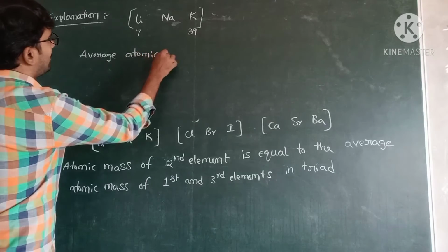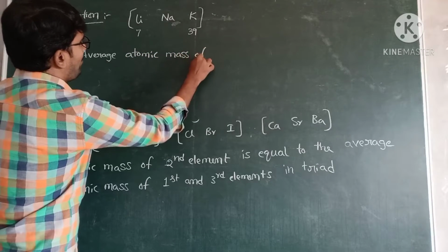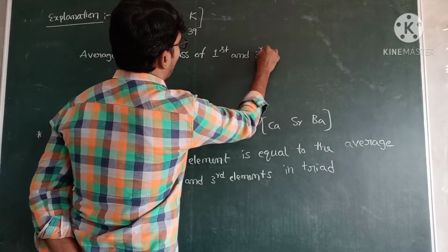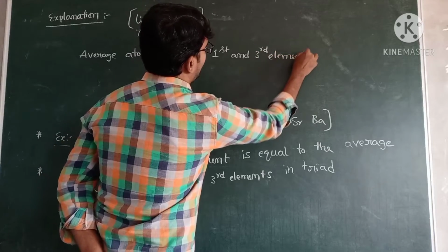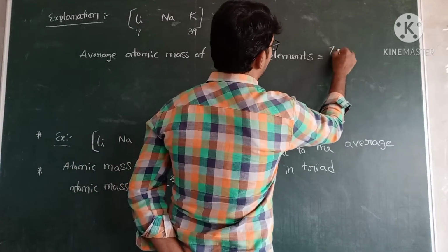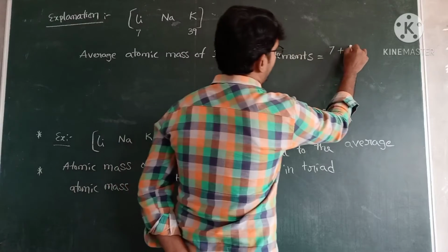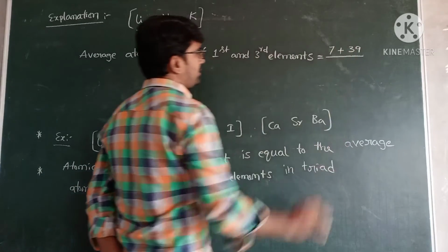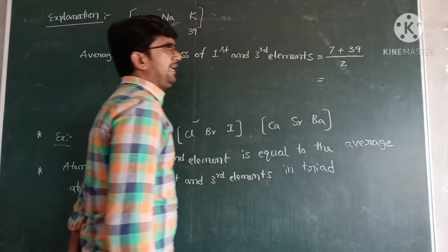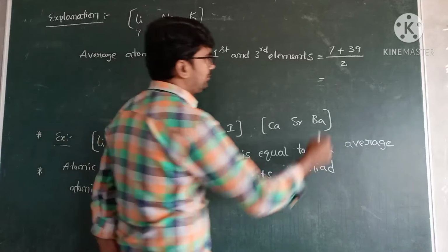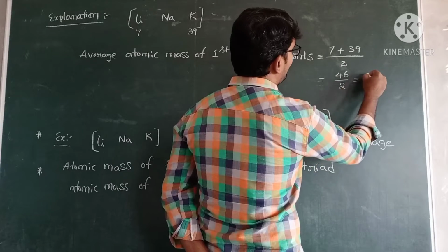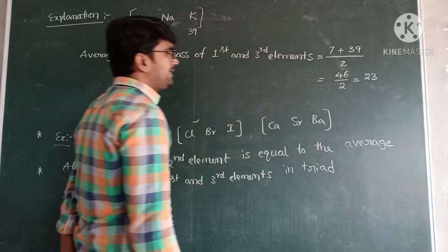Now take the average atomic mass of the first and third elements. First element atomic mass 7 plus third element atomic mass 39. Average means how many elements are used here? 2 elements, so divide by 2. 7 plus 39 by 2 is equal to 46 by 2, which is 23.